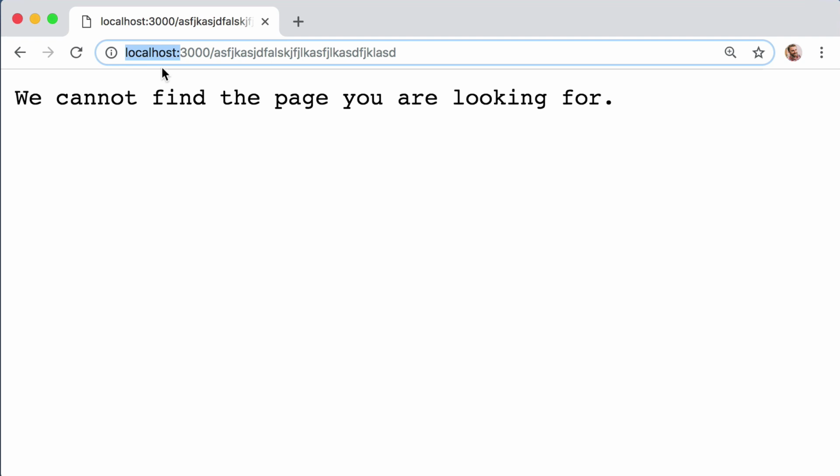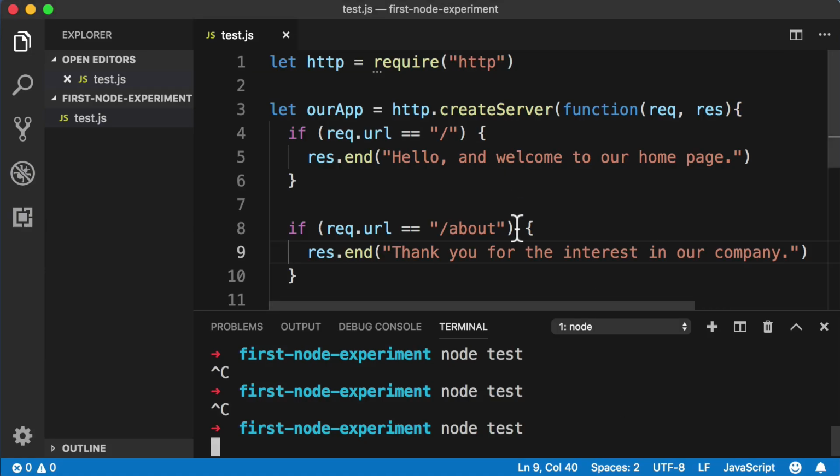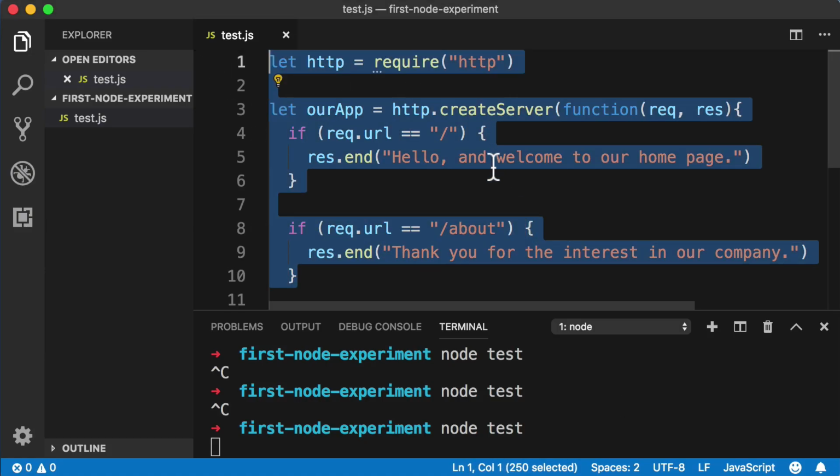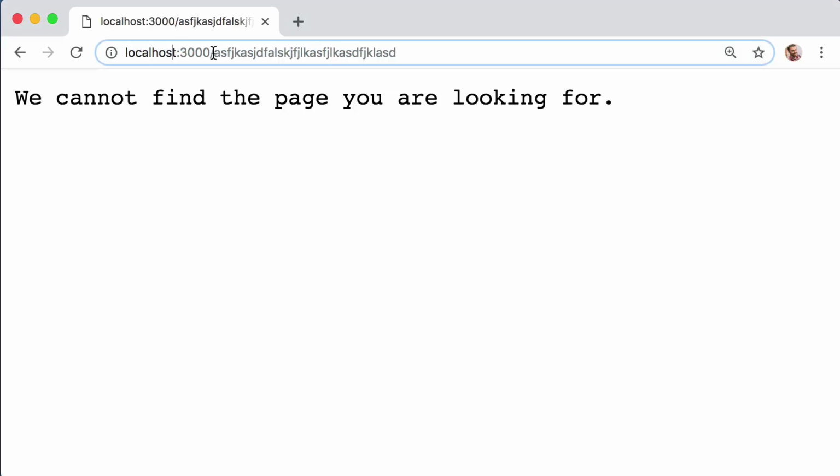In the real world, we would want other people to be able to access our server or application. So in the real world, we would send our code that creates the server to a hosting company. That company would host our server for us and make it publicly available. And then instead of localhost 3000, the address for our server could be ourapp.com or superawesomeapp.com or whatever your domain is. Big picture, for right now, you can rest assured that later on in the course, we will indeed learn how to make a server publicly available.